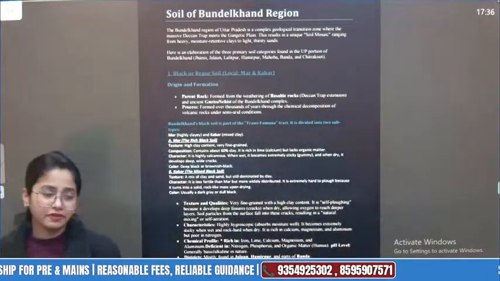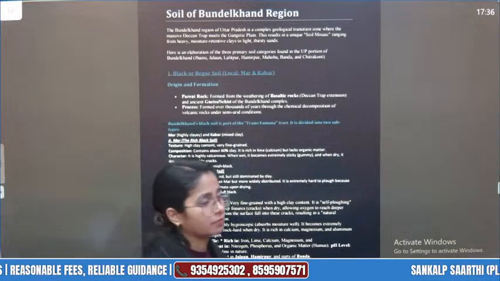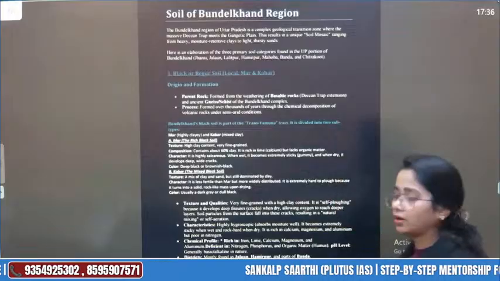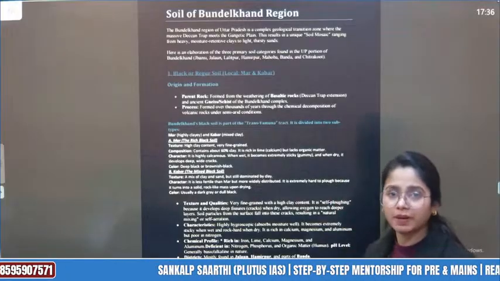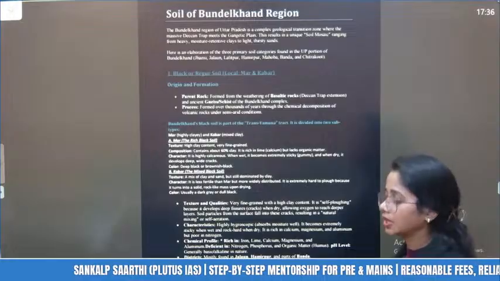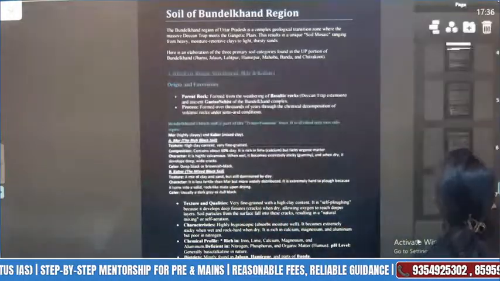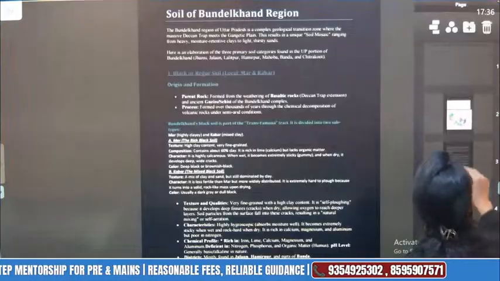and this division of the soil of UP is actually taken from the Government of Uttar Pradesh's sites. Okay. So before starting this third part of the series on the soil of the Bundelkhand region, I want to tell where we are talking about. Actually, we are talking about this zone.